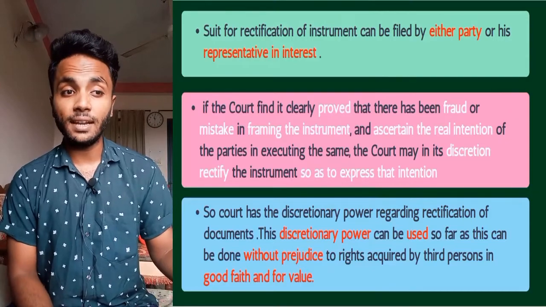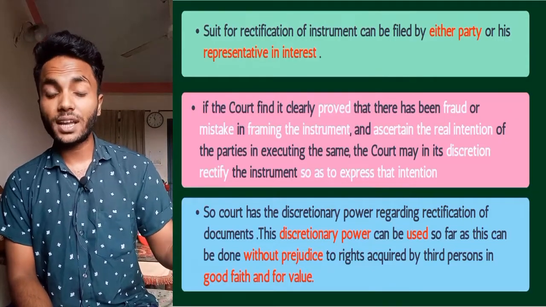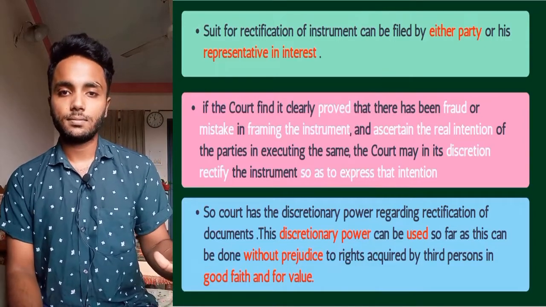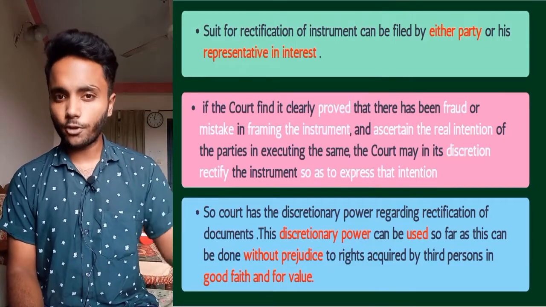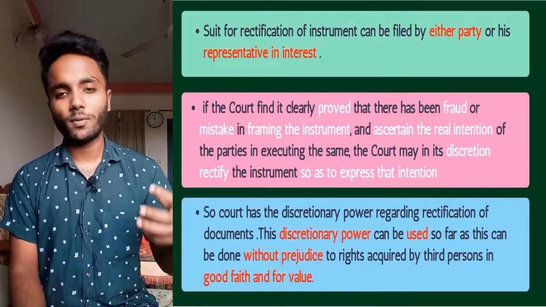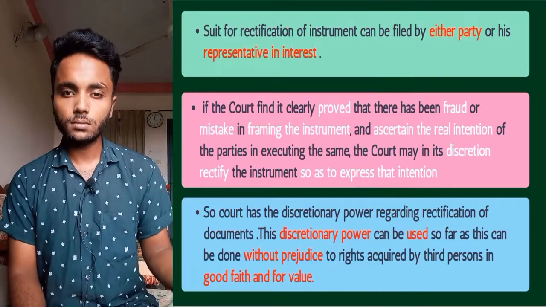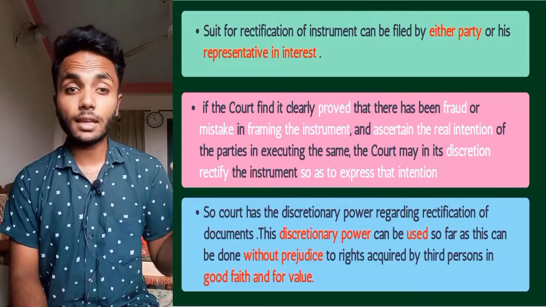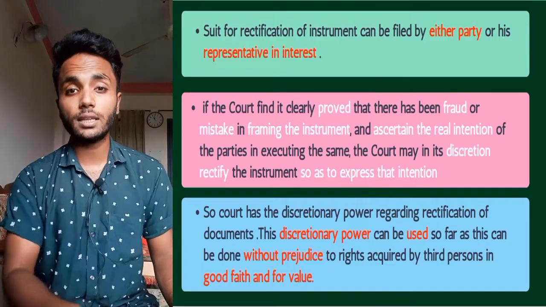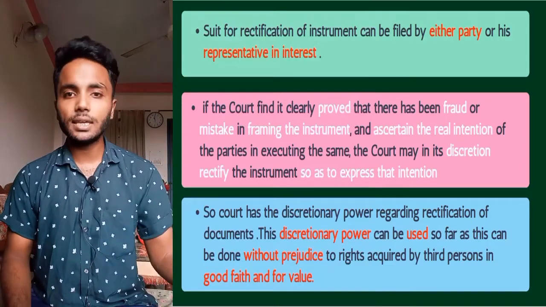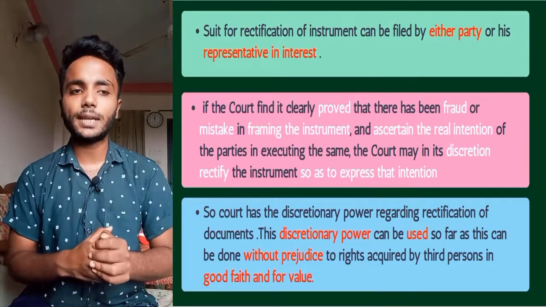There we have seen that the instrument can't be rectified against D because D did not know about that fraud, and he has provided a value in taking the lease, or he has given the rent, so he has provided the value. So for that reason, against D, that instrument can't be rectified.